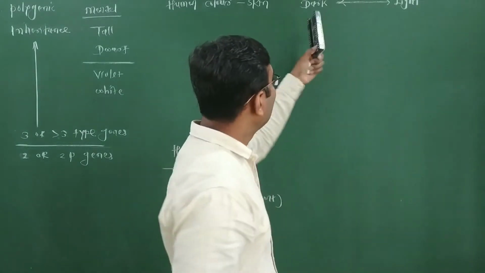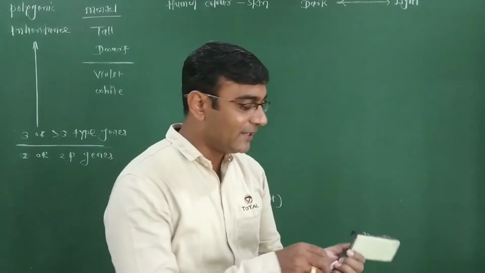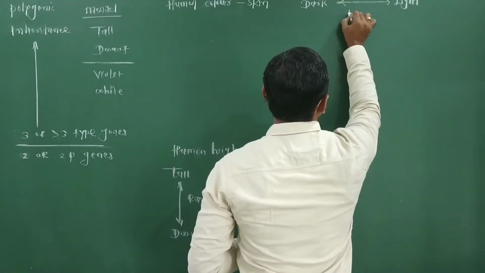In between, dark as well as light color of body, the entire range is present, the entire gradient is present.